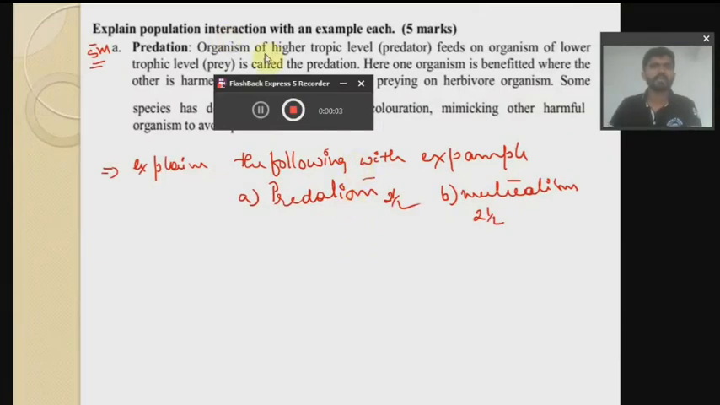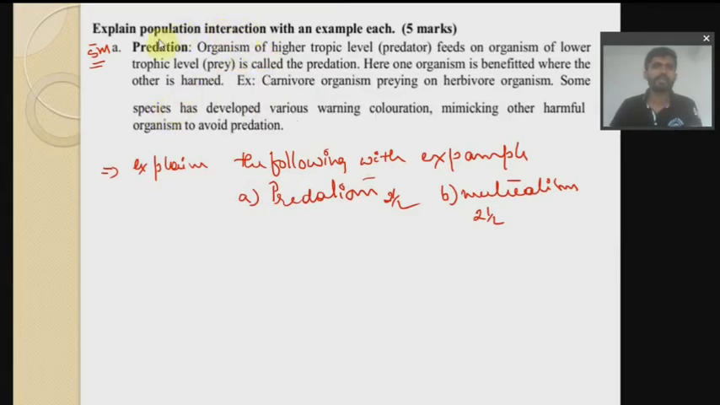Everyone. In the last video section, we have studied population growth and also abiotic influences on the population. So let us now look at population interactions with examples. This is one of the most important questions, usually asked for 5 marks, as I mentioned over here.